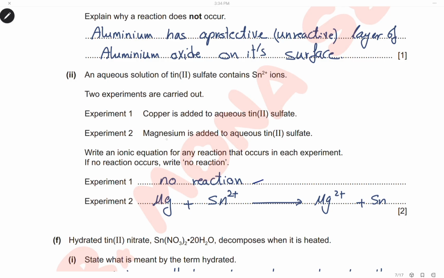no reaction. Magnesium is added to tin(II) sulfate, and magnesium is more reactive than tin. It can displace tin metal from tin sulfate, so we write the ionic equation. Magnesium plus tin ions present in tin sulfate will displace tin, so we have tin metal, and magnesium turns into magnesium 2+ ions. That means we will have an aqueous solution of magnesium sulfate and the tin metal will be displaced.